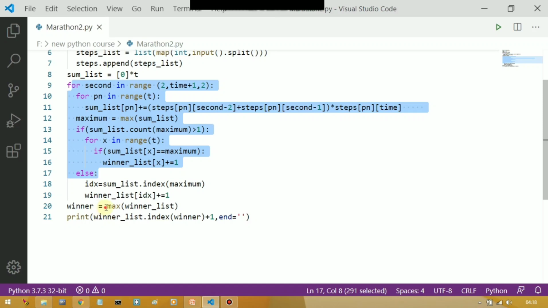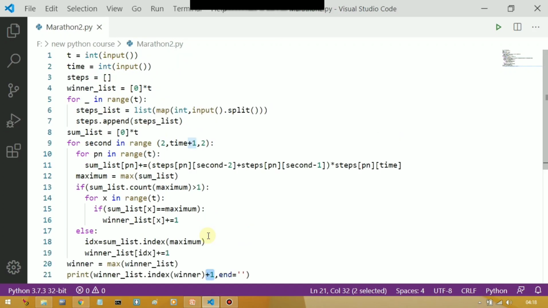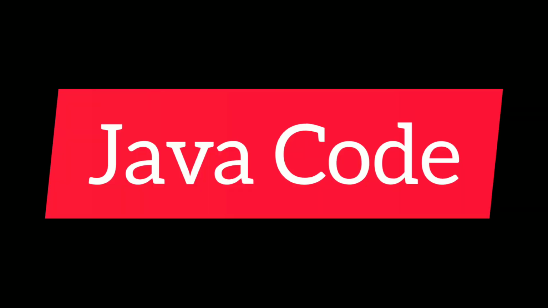Okay, and at last we are finding the maximum of winner list, and we store it in winner, and we will just print the index of that winner participant, and we add plus 1 because indexing starts from 0. Okay, so that's it. So I hope you understood. So let me show this code in Java also.